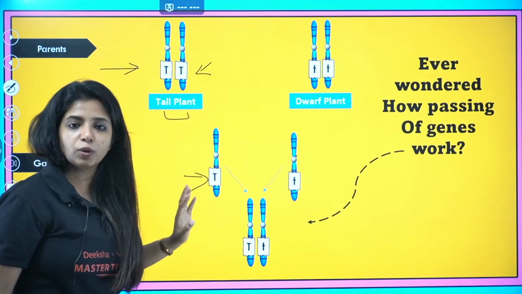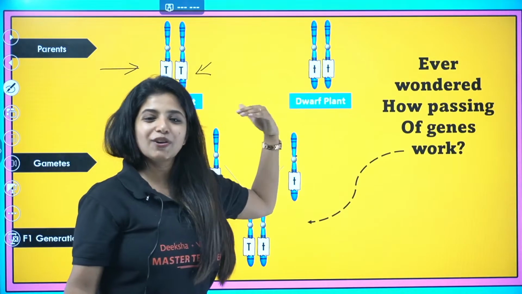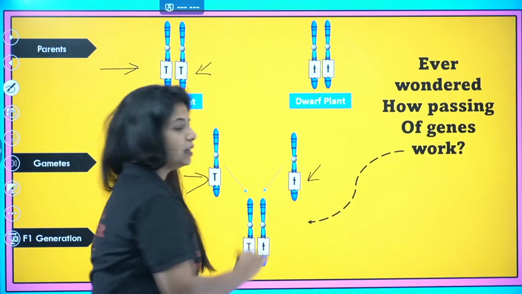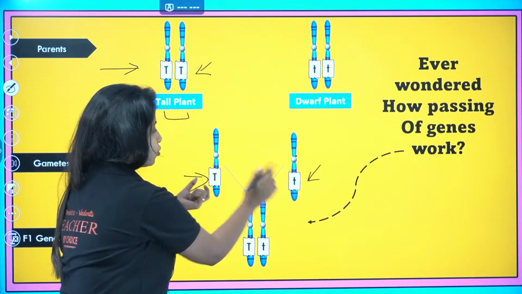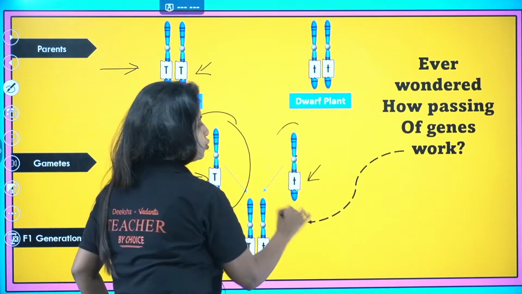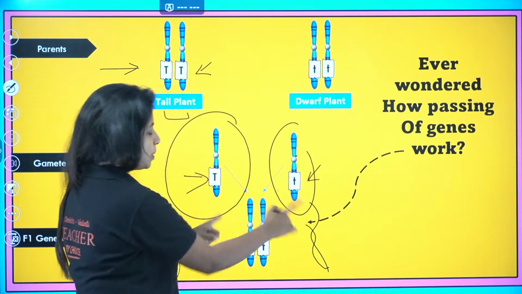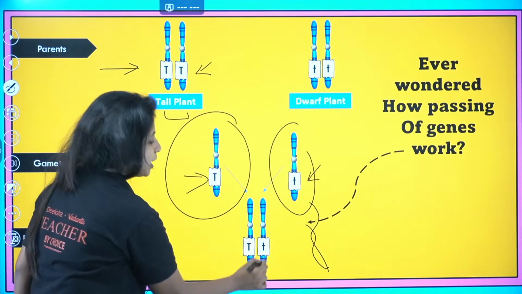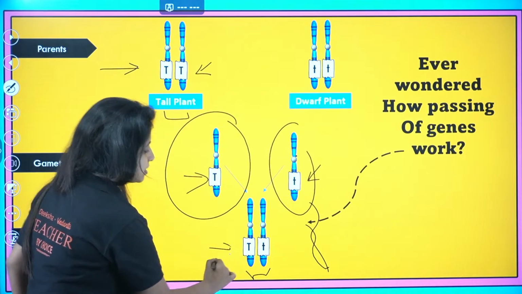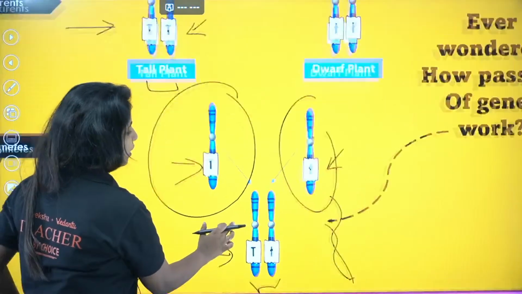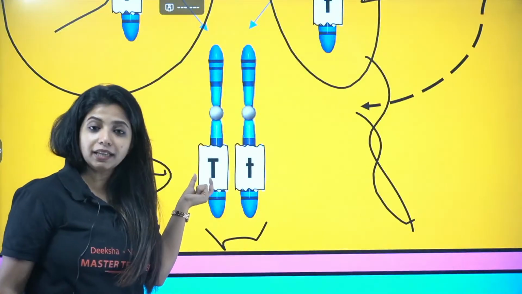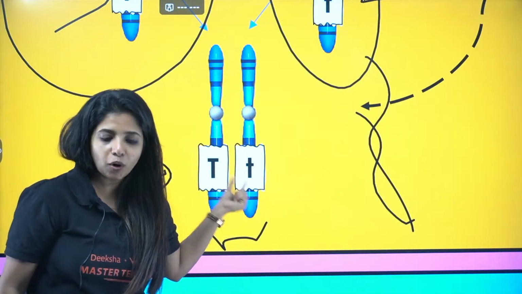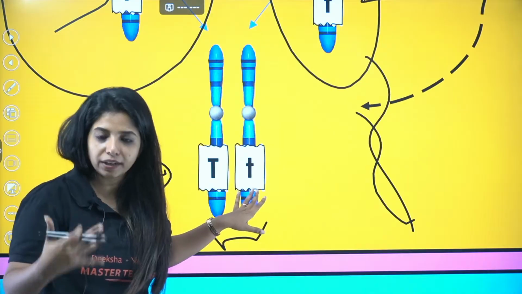Which is why it is always going to be capital T. From here also, you get always only one thing, that is going to be small t. And when you get both these chromosomes, suppose this is in the egg, this is going to be in the sperm. When both of them fuse, you are going to get a pair of chromosomes again, but this time the pair looks different. What do you have? This chromosome is having capital T allele and this chromosome is having small t allele. This was the basic that we already discussed, right?